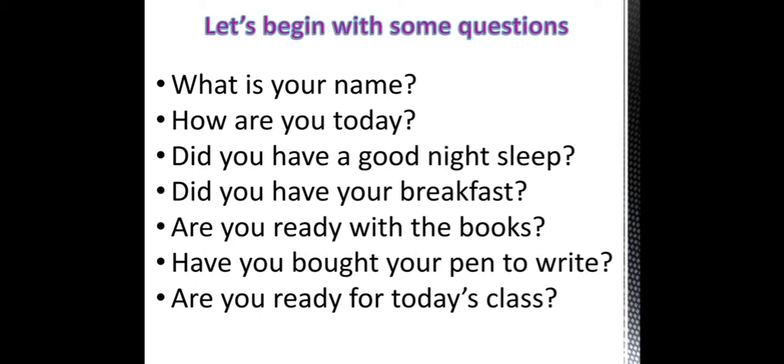If I ask you, what is your name? How are you today? Did you have a good night's sleep? Did you have your breakfast? Are you ready with the books? Have you bought your pen to write? Are you ready for today's class?